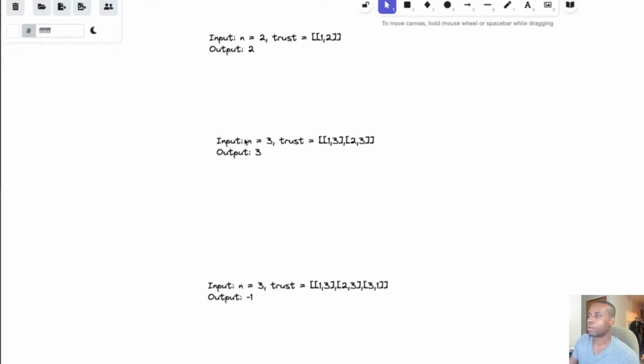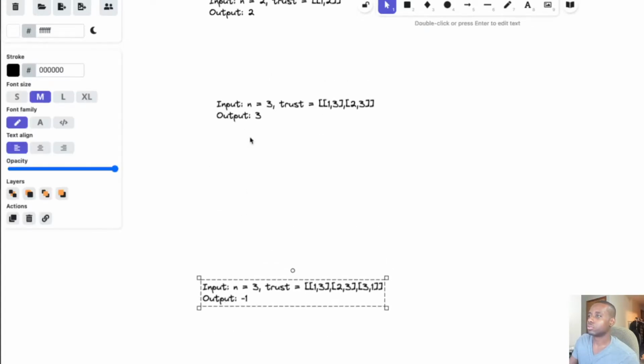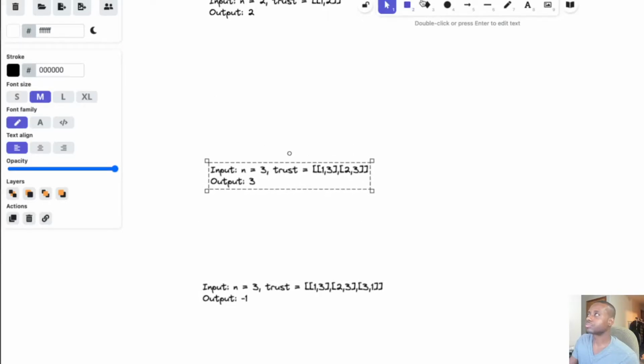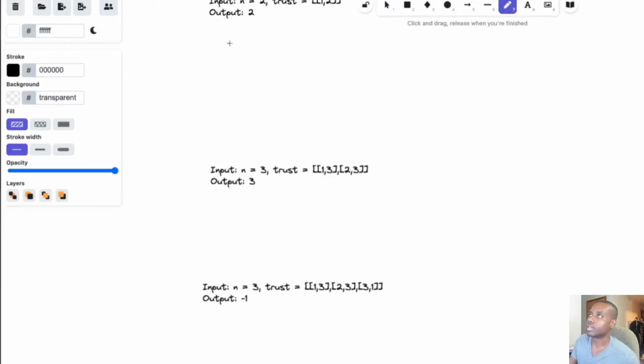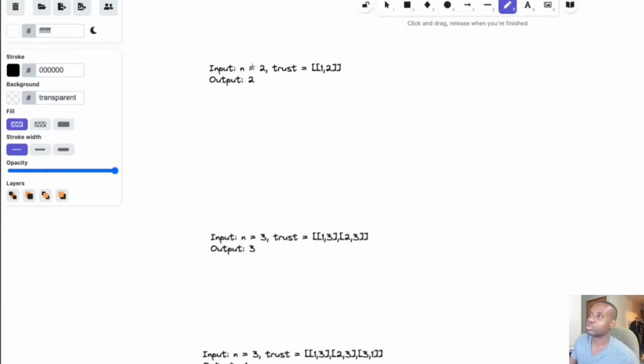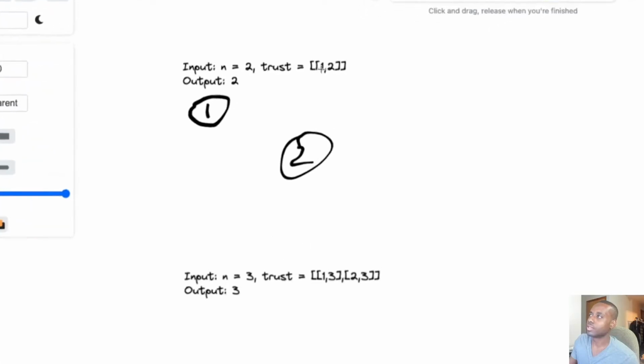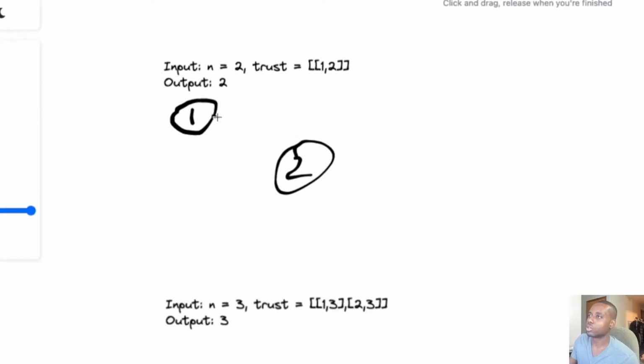All right, so let me put those down. Like I said, for this one there's two people. So now we're gonna draw. There's one, and there's another node, that's just two nodes. Now this array says that 1 trusts 2. So pretty much it's a directed edge, guys. So 1 trusts 2.